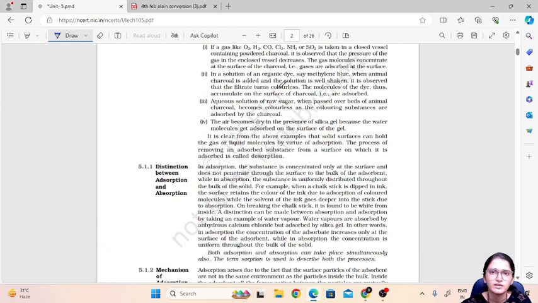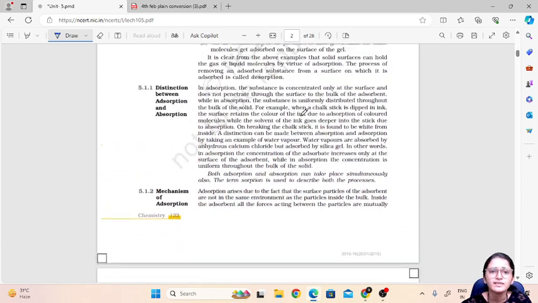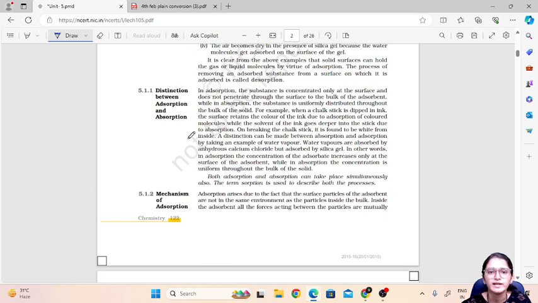Now these terms are very important because they are asked in the exam. Adsorption, desorption. Then the distinction between adsorption and absorption. Now adsorption, we got the idea: the accumulation of the species on the surface of the substance is called adsorption. Now what is absorption? Absorption is the accumulation of the species in the bulk of that substance. In the bulk means overall in the substance.